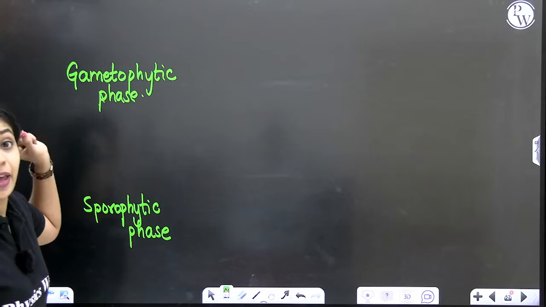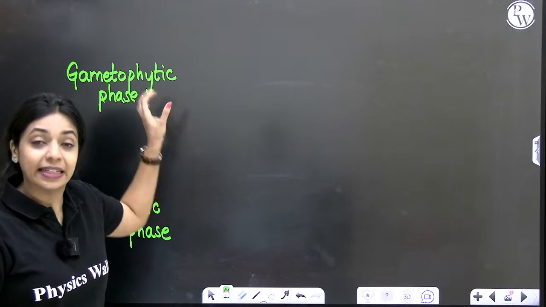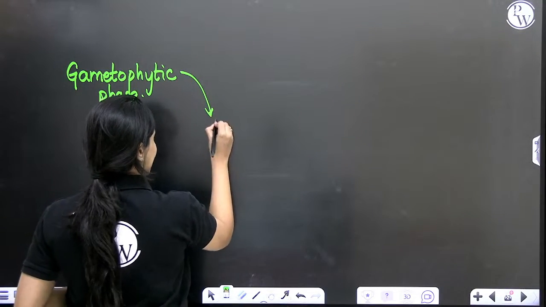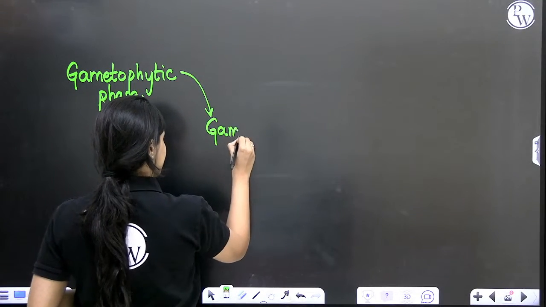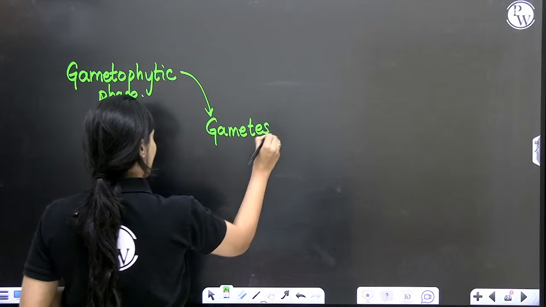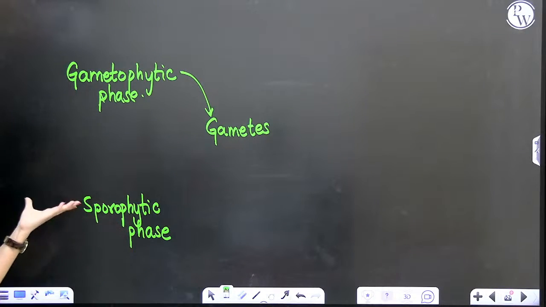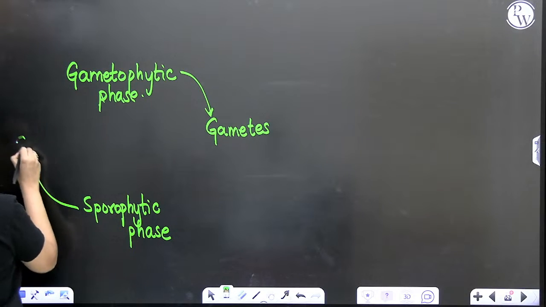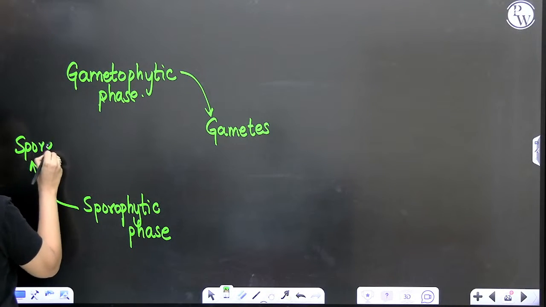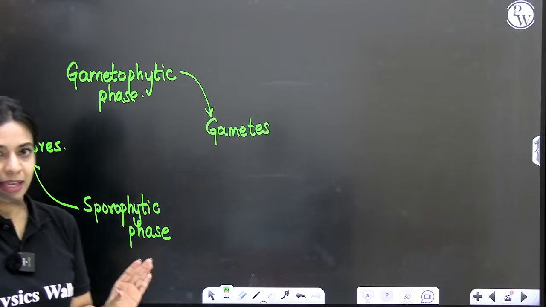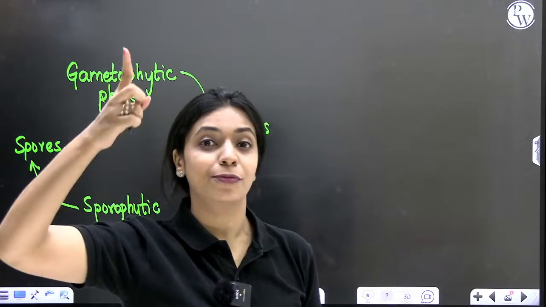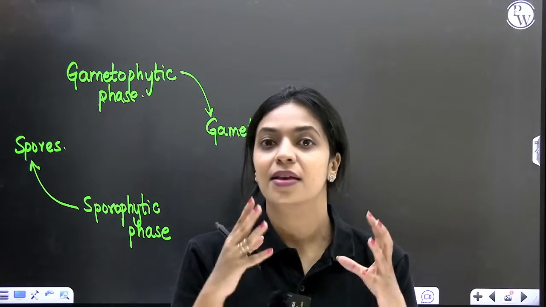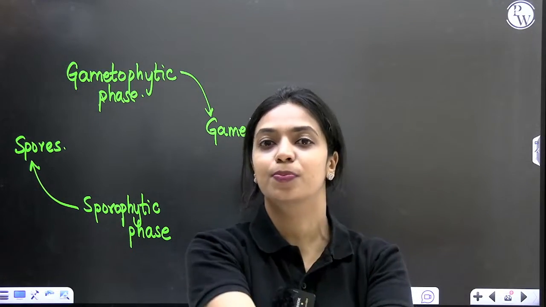Why is it called a gametophytic phase? It is this phase which will produce gametes. Why is the other phase called a sporophytic phase? It is this phase that will produce spores. Gametophyte does not form from gametes. Gametophyte produces gametes. Sporophyte produces spores.